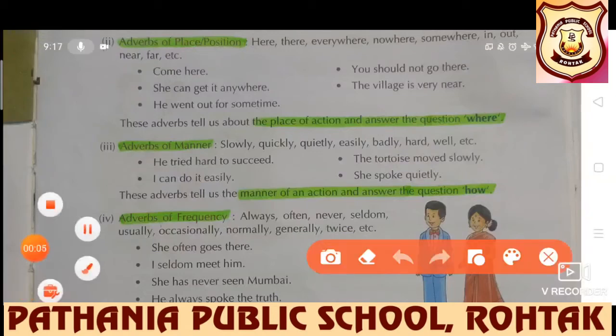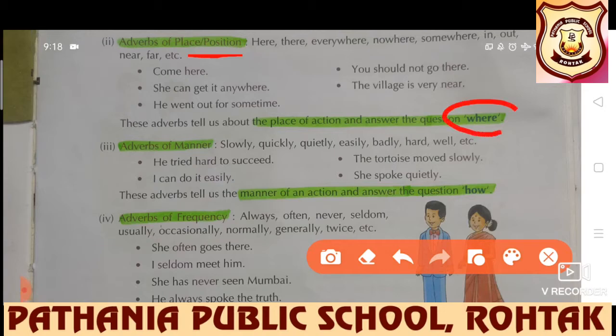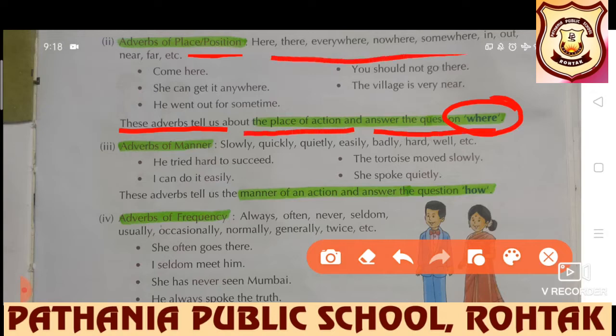Obviously, students, in adverb of time, we got the answer of when. So here in place, we will get the answer of where. These adverbs tell us about the place of action and answer the question where. And these are the adverbs which you will get in a sentence where adverb of place or position is concerned. Come here, she can get it anywhere.